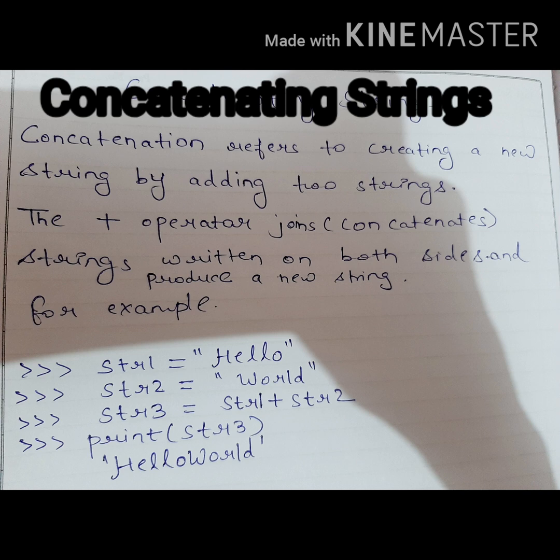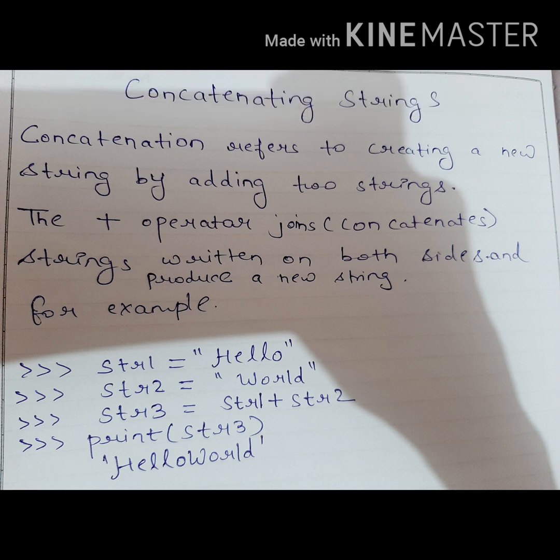Concatenating string. Concatenation refers to creating a new string by adding two strings. The plus operator joins the strings written on both sides and produces a new string. For example, here str1 stores the value hello, str2 stores world, and str3 concatenates them with a plus operator and prints hello world without a blank space.